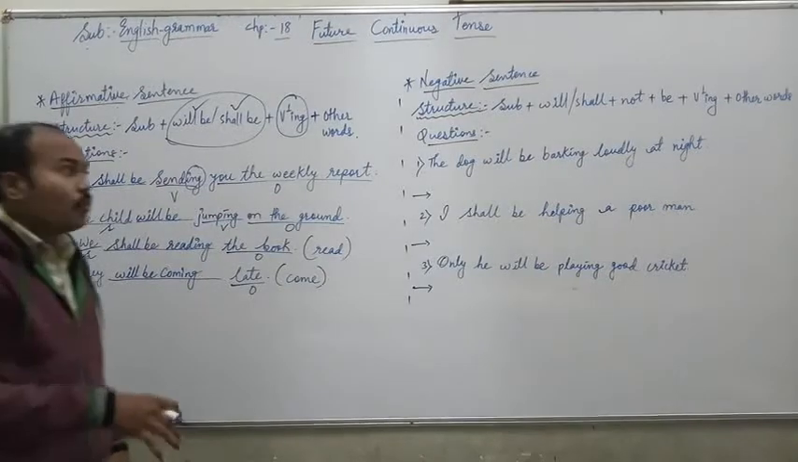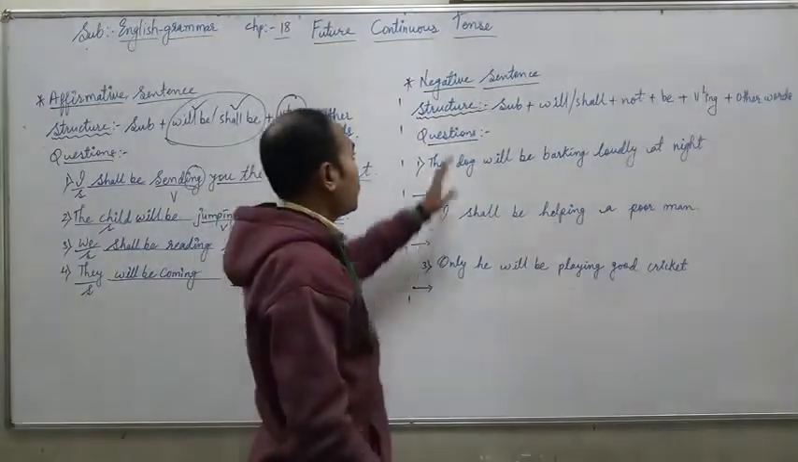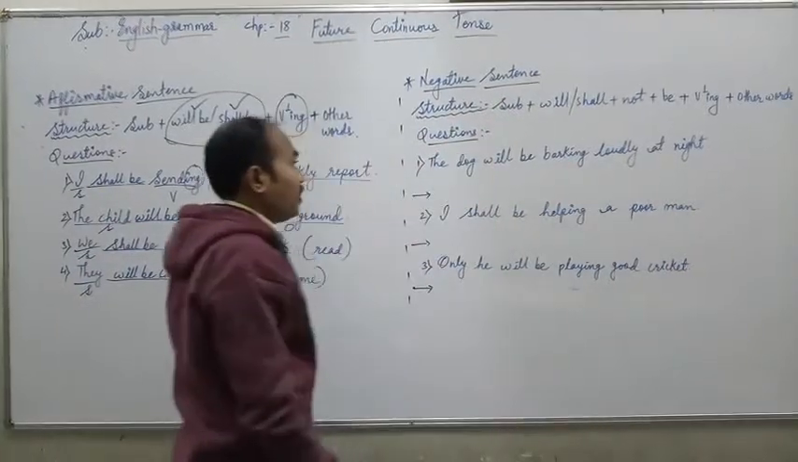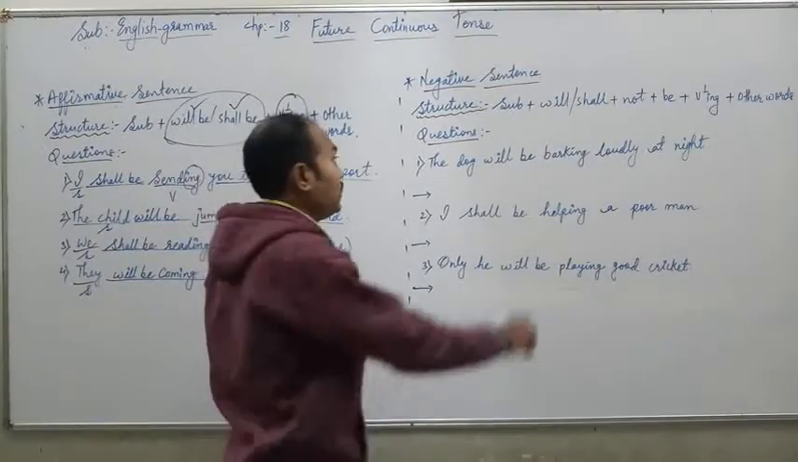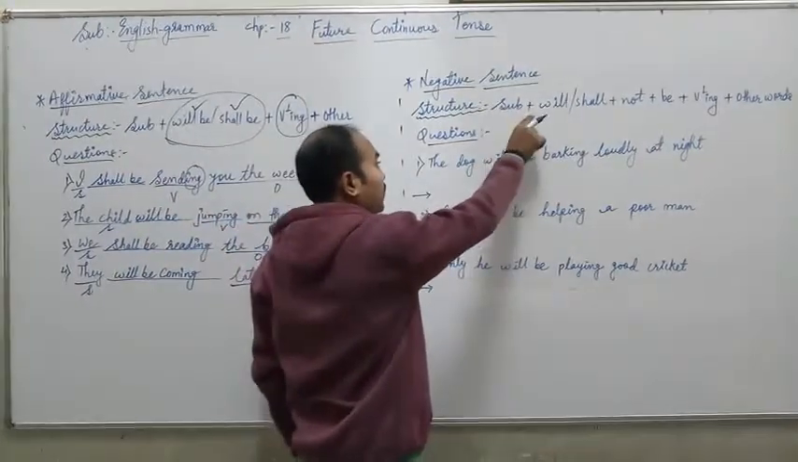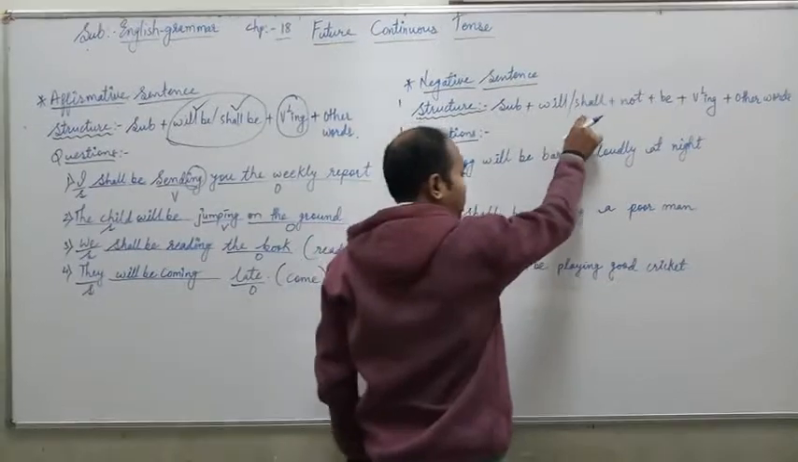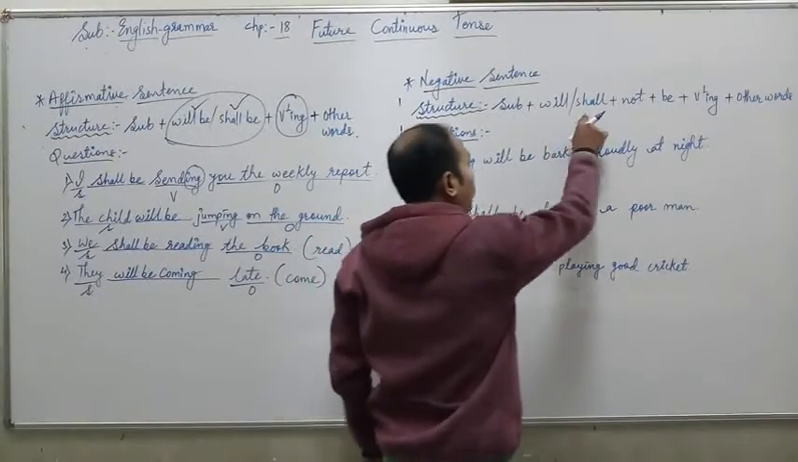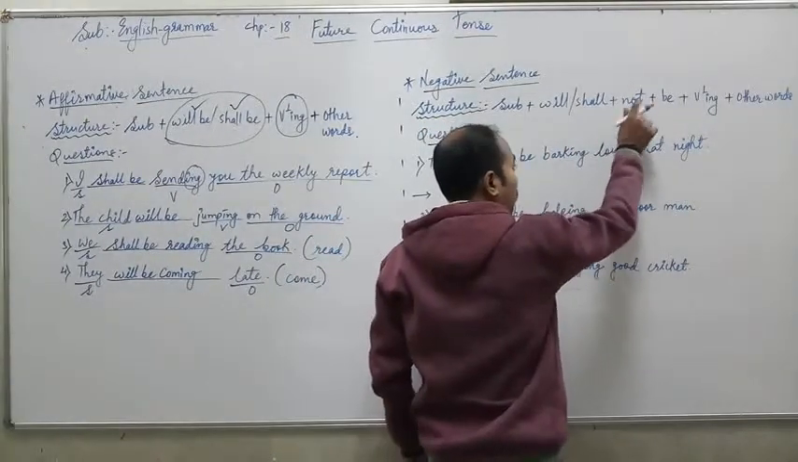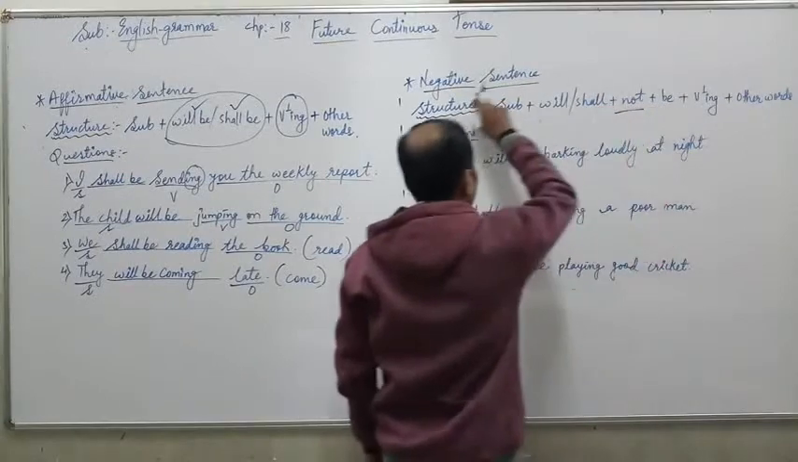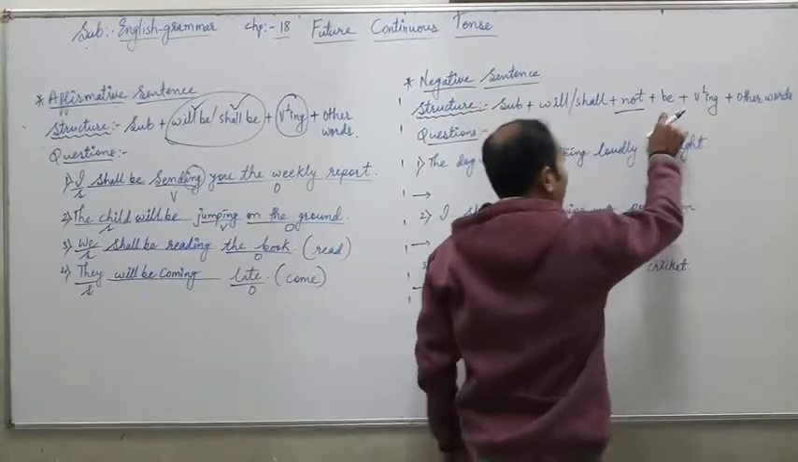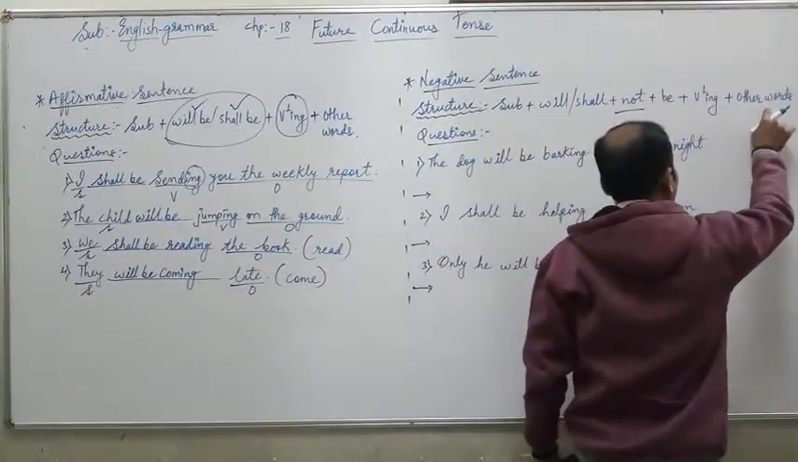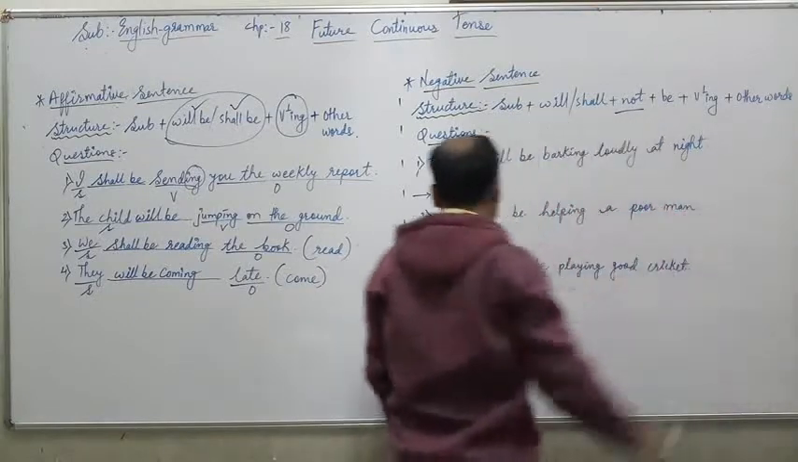Moving forward towards negative sentences. In order to form a negative sentence, the structure is first of all the subject, then we have to add will or shall, whichever is suitable to the subject, then we have to add not, which is the main word to form a negative sentence, and then be plus v1 ing and finally other words.